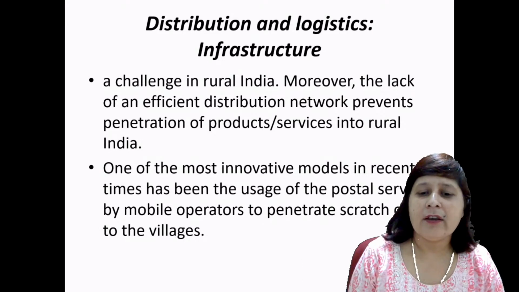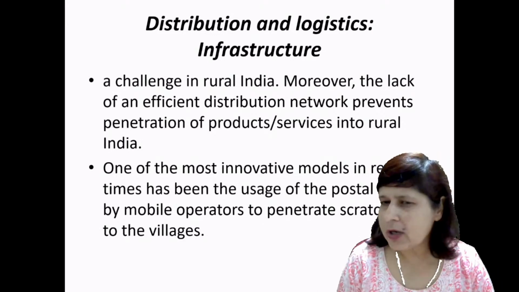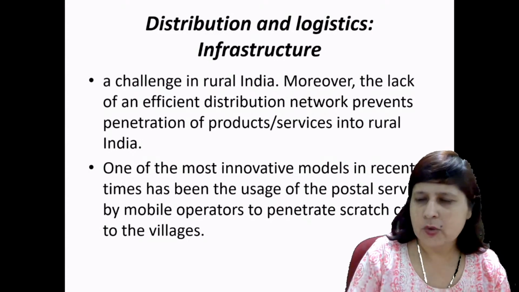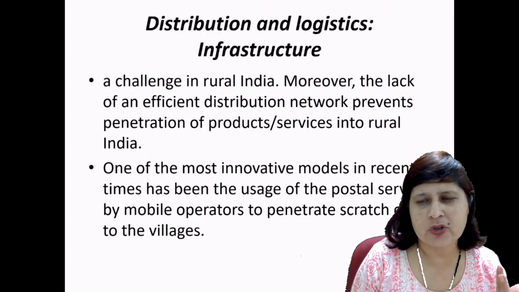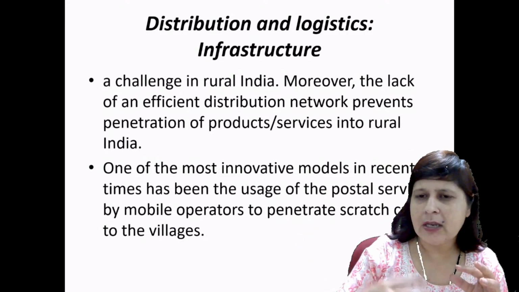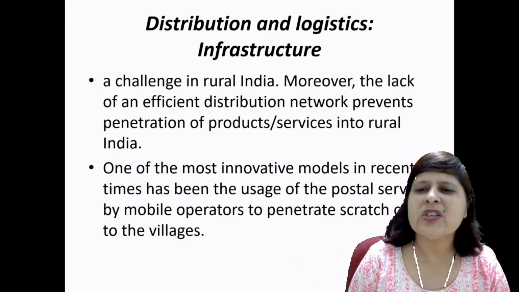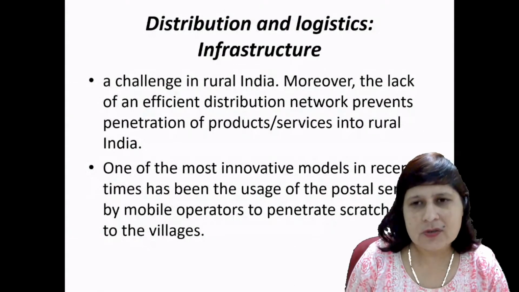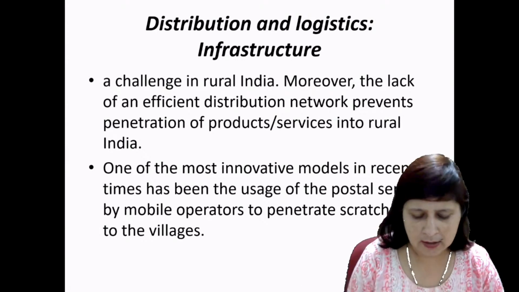The lack of an efficient distribution network prevents the penetration of the product or services into rural India. That is what I told you, that because they don't have the money to invest, there is a lack of efficient distribution network, right? People are not ready to invest their money to purchase a product so that they could buy. They don't want to invest much in the products. So this prevents the penetration of the products and services into the rural India, right?